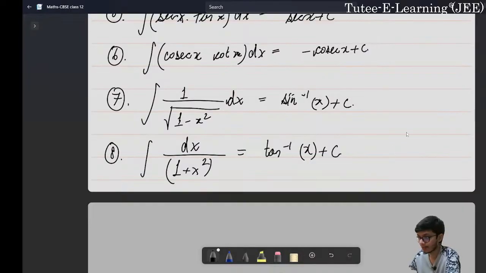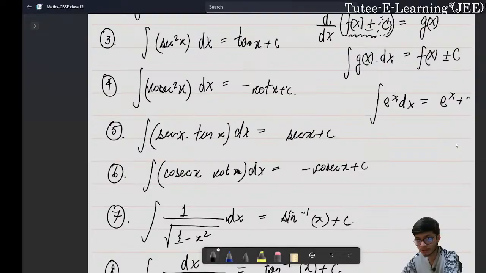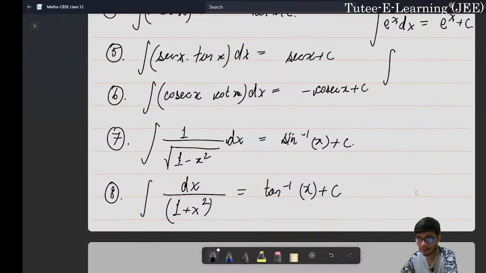And our very simple function, that is e to the power x. So if we want to know what is the integration of e to the power x, the result is e to the power x plus c, right? Very simple, the simplest function we can have, right? Similarly, let us look into integration of 1 upon x. The result is very simple, natural log of mod of x plus c, right? This is what we have.